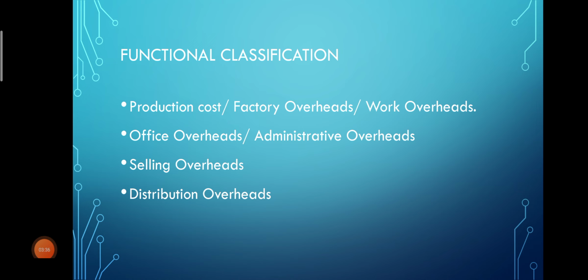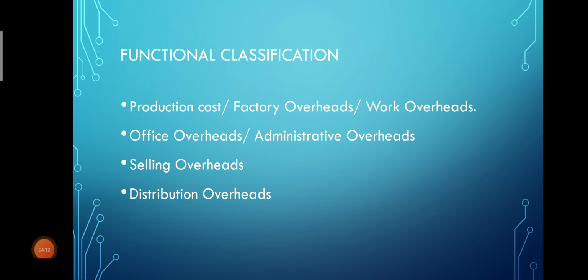For example, expenses incurred in the sales department, salary and commission of salesmen, discount and commission given to distributors, advertisement and publicity, then showroom expenses. These are some of the examples of selling overheads. It means expenses which are incurred for promoting sales. Such expenses can be taken under selling overheads.